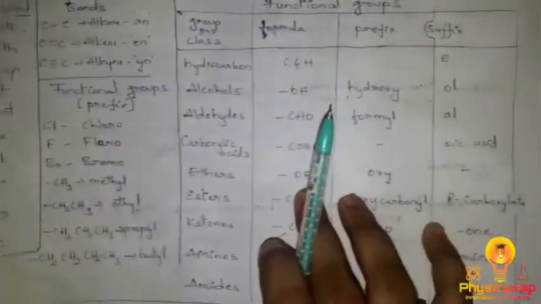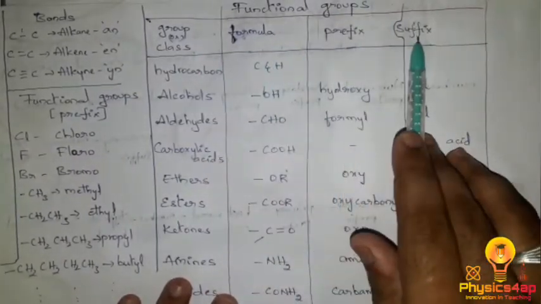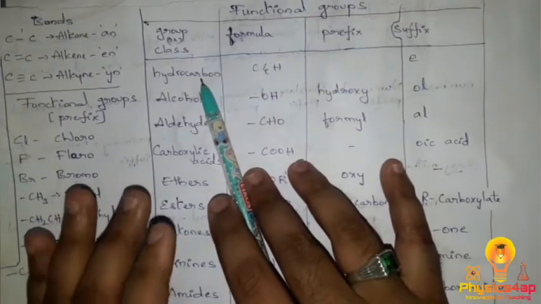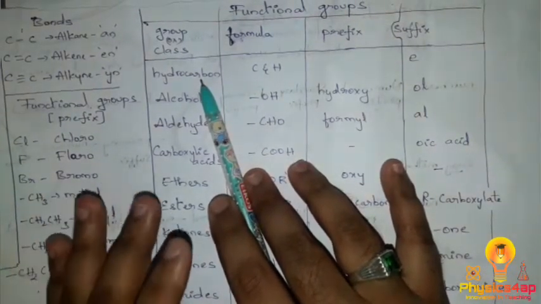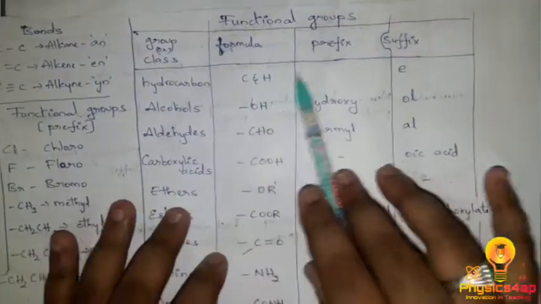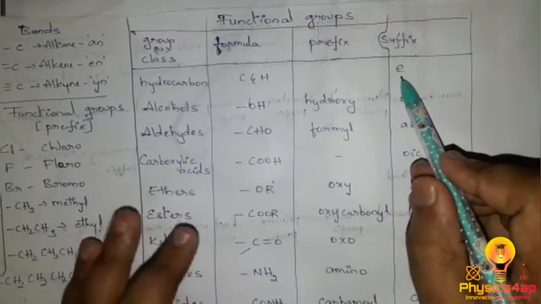And if you see the functional group table here, it has the class or group, the formula, the prefix and the suffix. If the compound is a hydrocarbon, that means it has only hydrogens and carbons, there is no prefix, and for the suffix the letter e should be added.